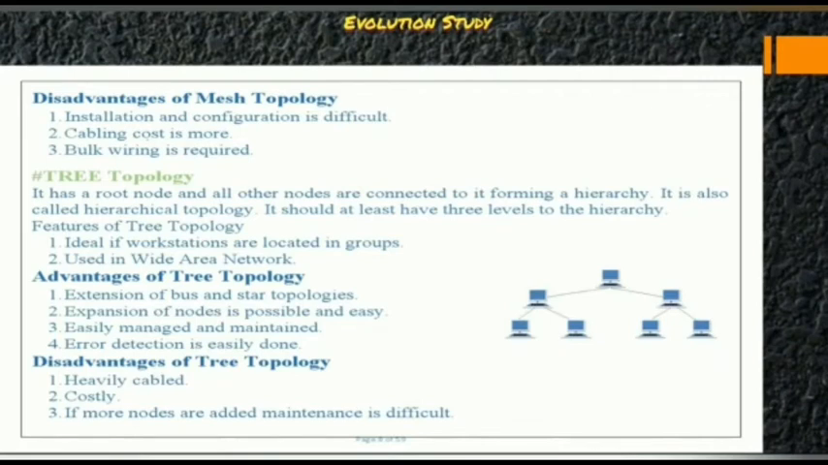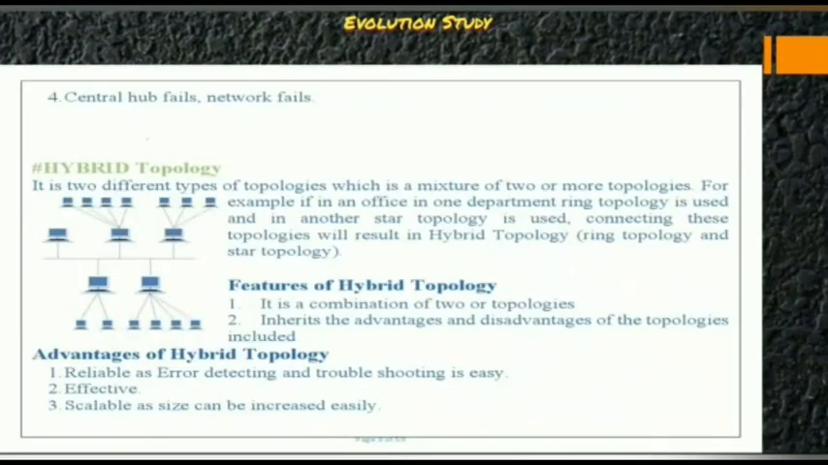Now what is tree topology? It has a root node and all the others are connected to it, forming a hierarchy. It is also called hierarchical topology. It should at least have 3 levels to the hierarchy. Features of the tree topology: ideal if the workstations are located in groups, used in wide area network. And what are the advantages? Extension of bus and star topologies. Expansion of nodes is possible and easily managed and maintained, and error detection is easily done. And what are the disadvantages? Heavily cabled, costly. If more nodes are added, maintenance is difficult. If the central hub fails, then the network fails.